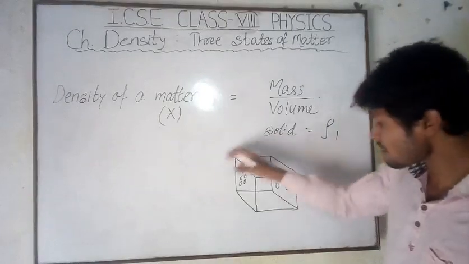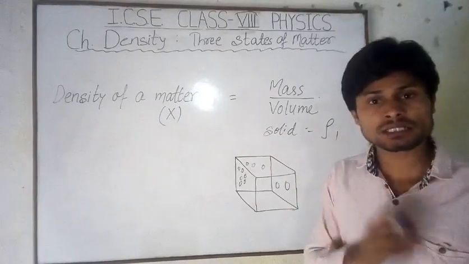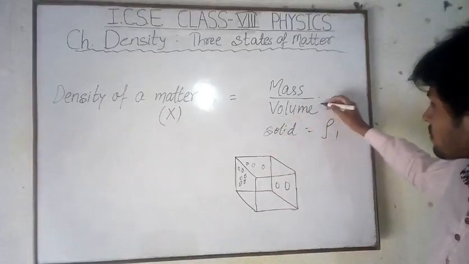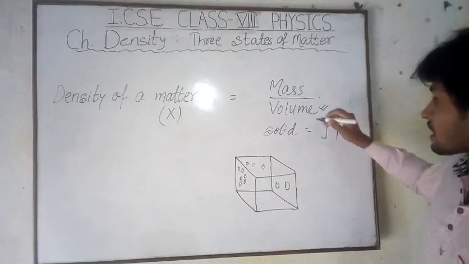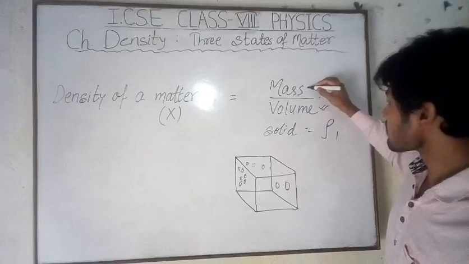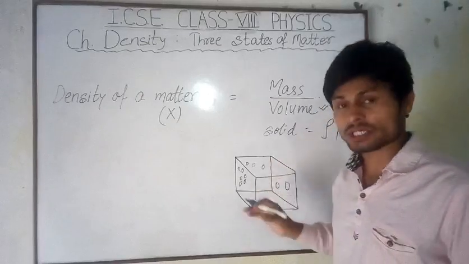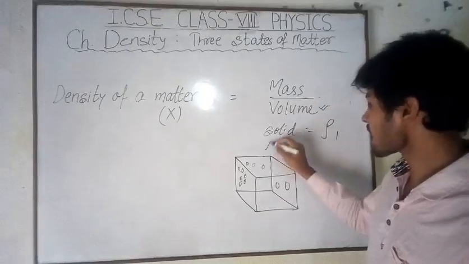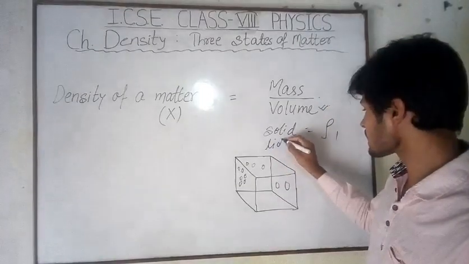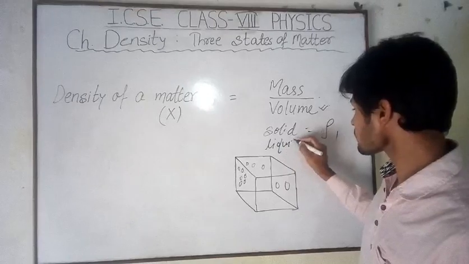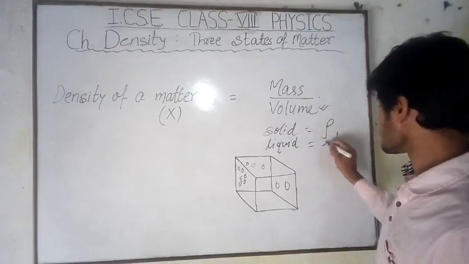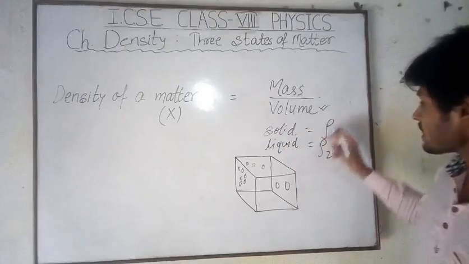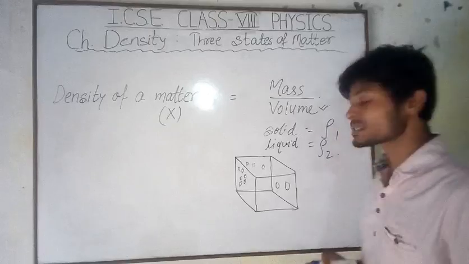We have the unit volume, but the mass decreases. This volume does not change, but due to fewer particles, the mass reduces. So we have less density in the case of liquid. For liquid we have the density ρ2, but here ρ1 is greater and ρ2 is smaller.